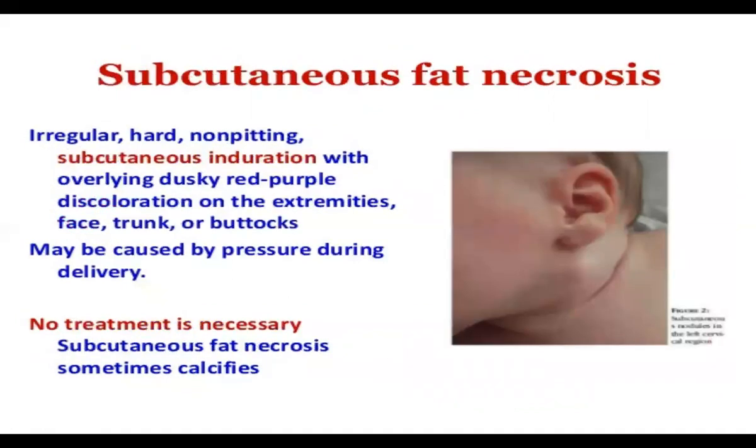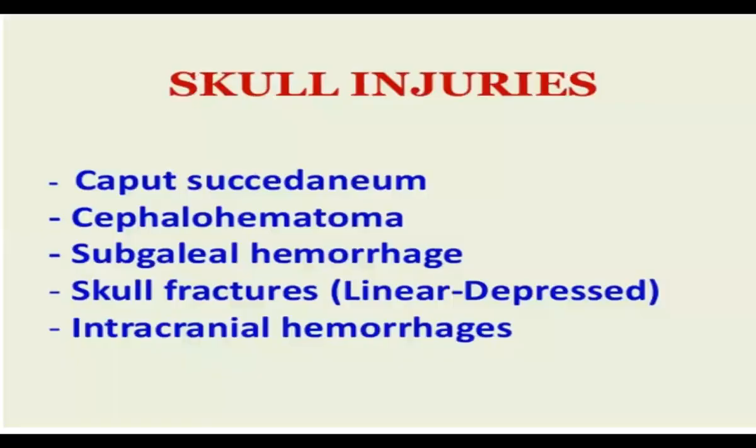Then subcutaneous fat necrosis may be there. It is an irregular, hard, non-pitting subcutaneous induration with overlying dusky, red-purple discoloration on the extremities, face, trunk, or buttocks. It may be present anywhere. Why does this occur? Due to pressure during the delivery. No treatment is required for this. Sometimes it is calcified.